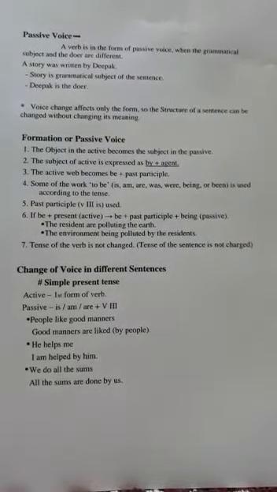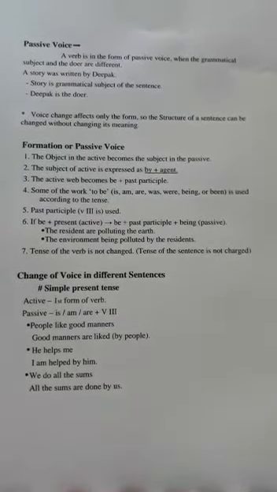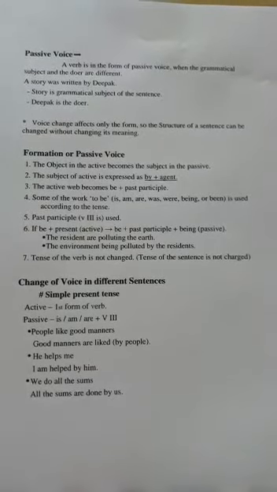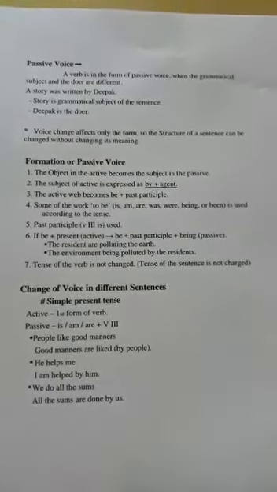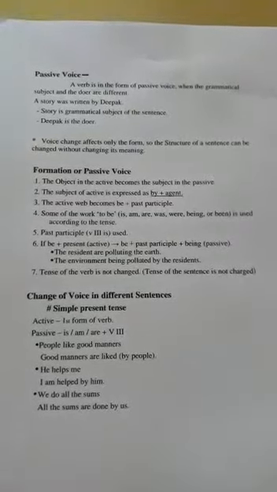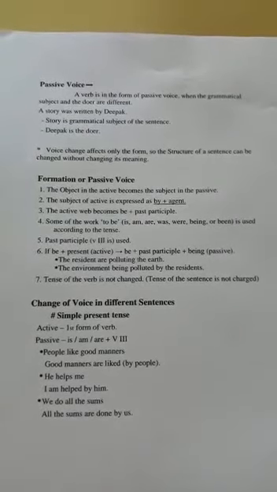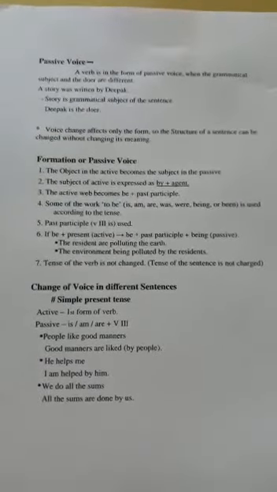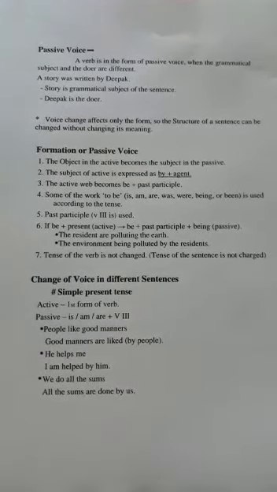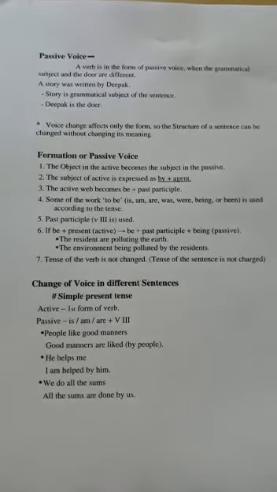Now, formation of passive voice. How to change a sentence from active voice to passive voice. First, the object in the active voice becomes the subject in the passive voice. Second, the subject of the active voice is expressed by 'by' plus the agent.